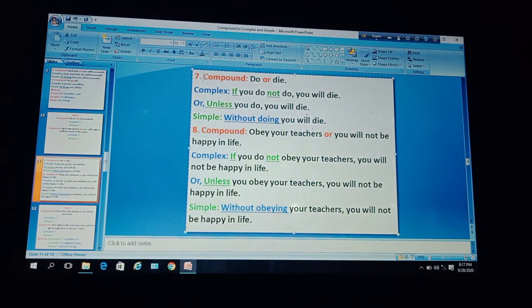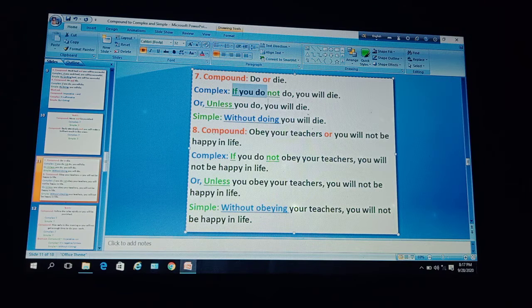So this is an imperative compound sentence. Here both the clauses are imperative and these imperative clauses are joined by or. So to make it complex, at first you will use if, then use the first clause.